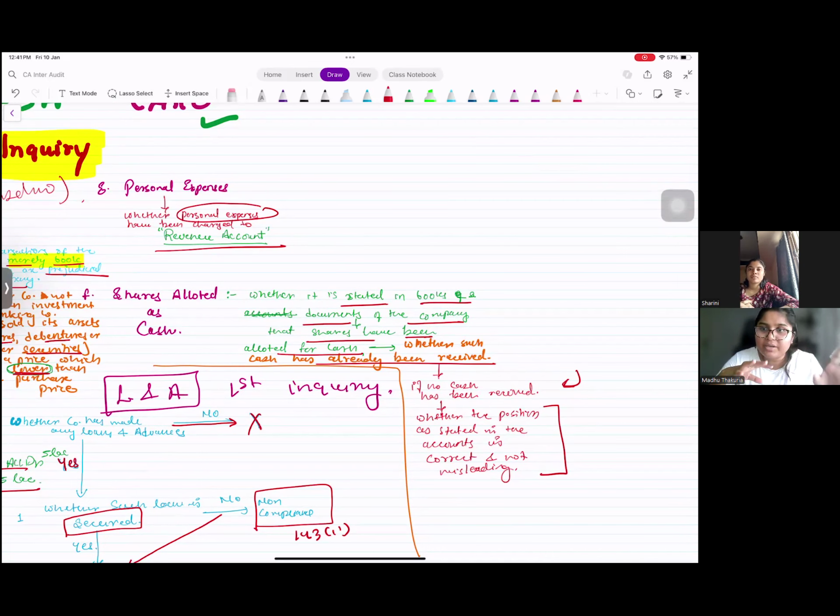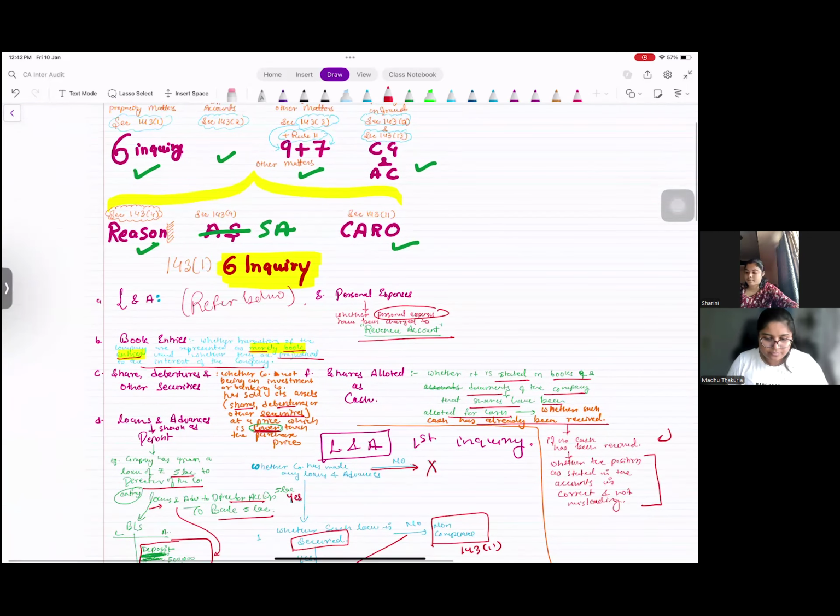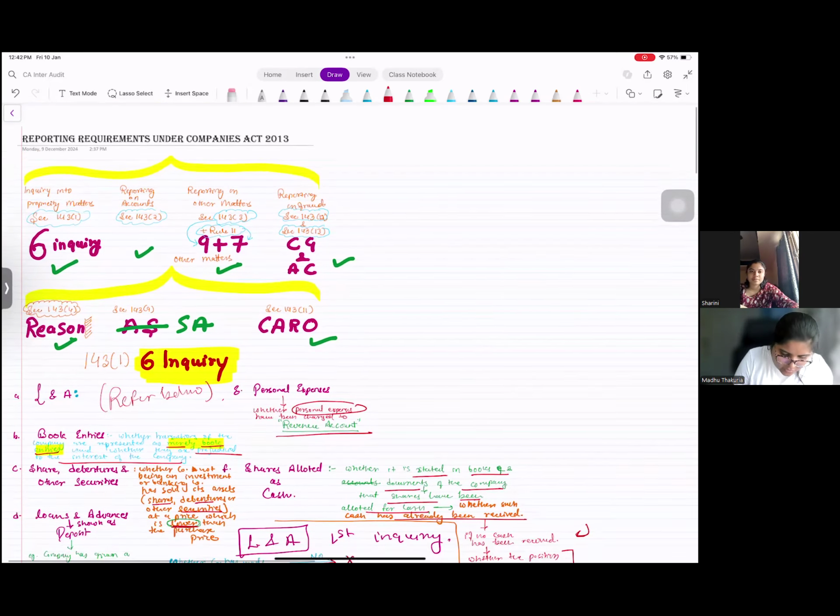In the case of a listed company, if there is an exceptional case, then also it may happen that the company has issued the shares, but issued the shares in a lot, against cash. If yes, whether cash has been received. If no, the same position has to be correctly disclosed in the financial statement. Yeah, all six inquiries. Easy, this one. We are done with this one.